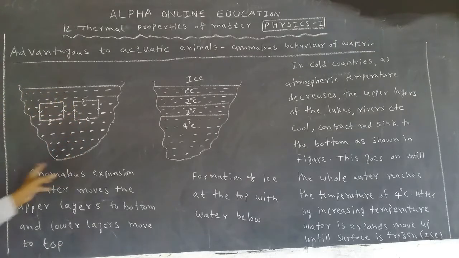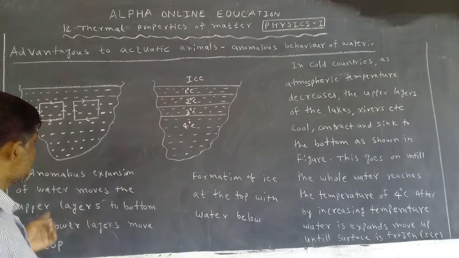Up to that the water is circulated like that, which means the upper water comes to the lower layers of the lake. This is running when the temperature decreases. Now the temperature is 4 degrees centigrade.